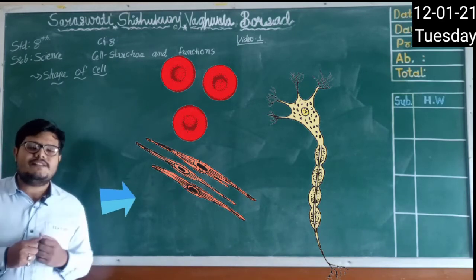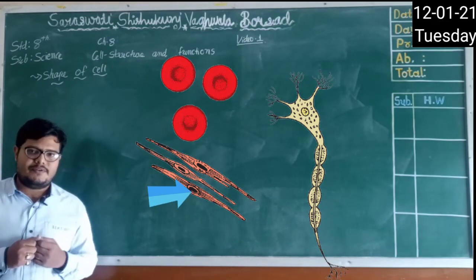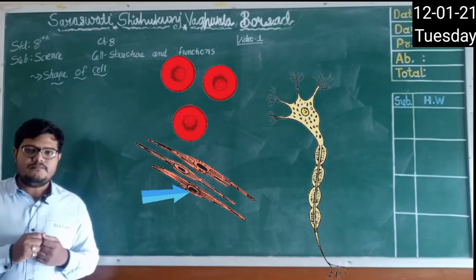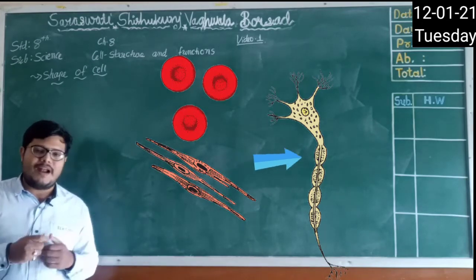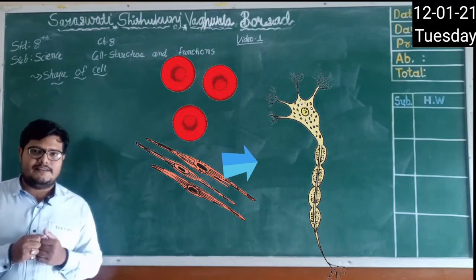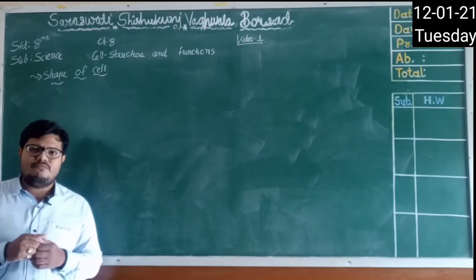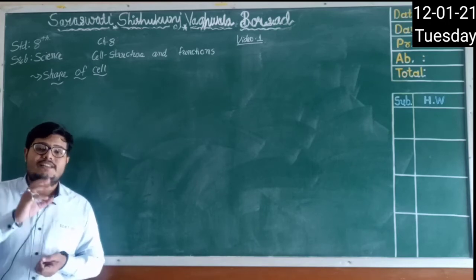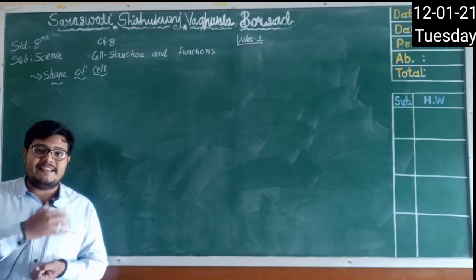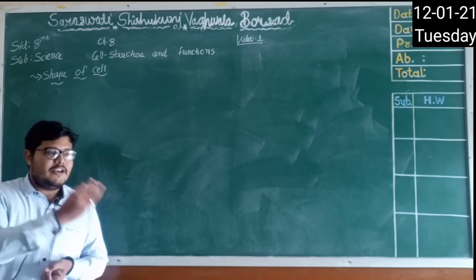The second one is a muscle cell which has a spindle shape, which is very thin. Third one is a nerve cell which is branch like. There are many branches you can see, so it is a branch like cell. So they have a different shape. So you will ask me a question, why do they have a different shape? Actually these shapes are connected with the functions that they carry out, means what they do in our body,